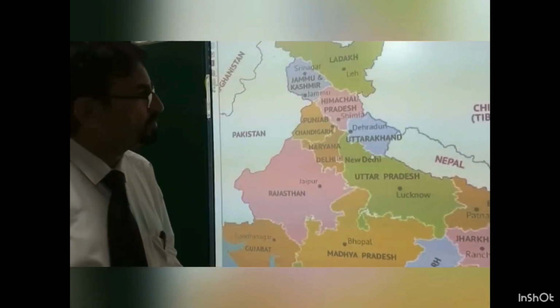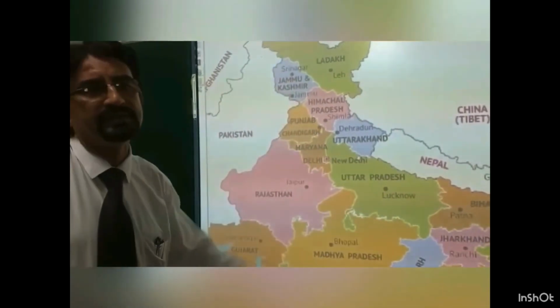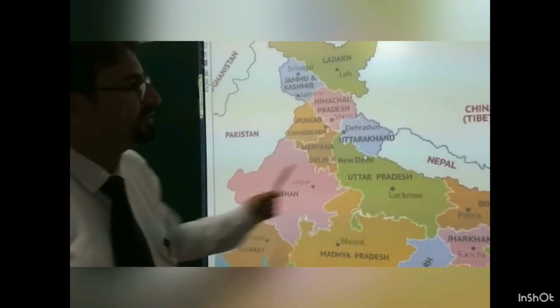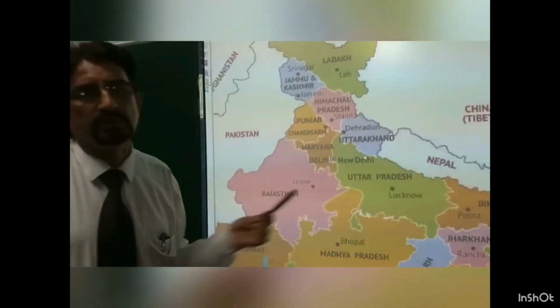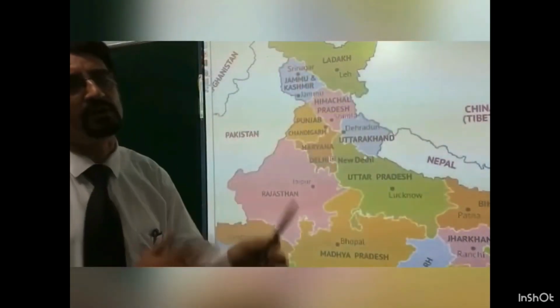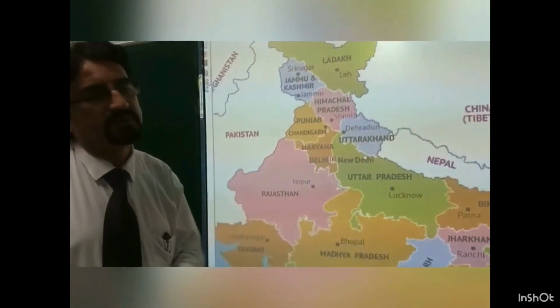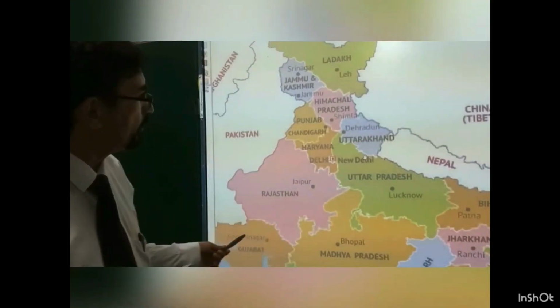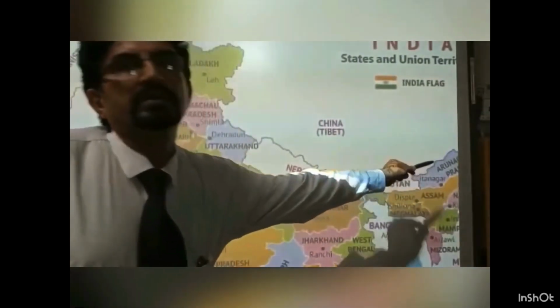And if we talk about the length from north to south, it is 3,214 kilometers. From east to west, it is 2,933 kilometers. And if we discuss the land border of India, it is 15,200 kilometers. And the sea border is 7,516.6 kilometers.